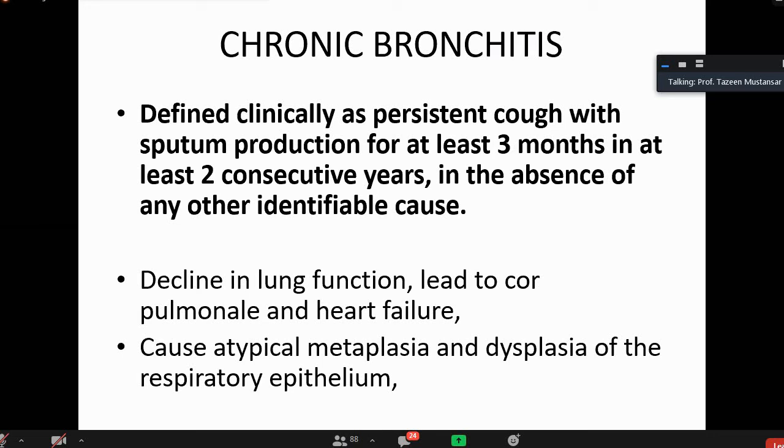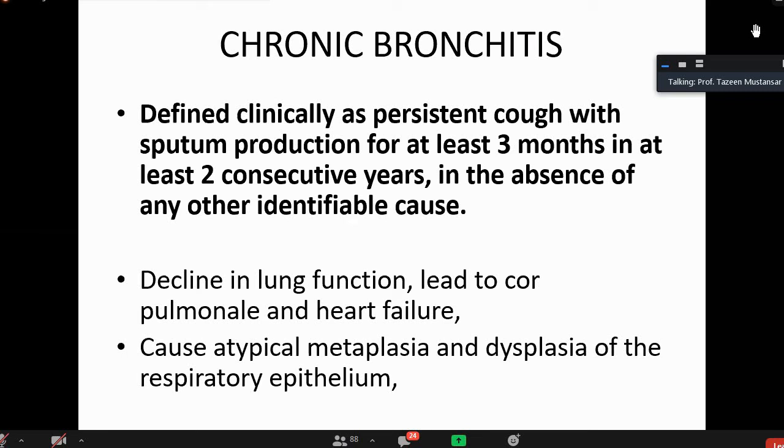Now, chronic bronchitis. This was all about emphysema. If any question is there regarding emphysema, you can ask now, you can ask later on. Also, you can ask at any time in my office. What is chronic bronchitis? The definition of chronic bronchitis is very important because most of the time this 3 is replaced by 2 at wrong places whenever we ask you about the definition. So listen carefully.